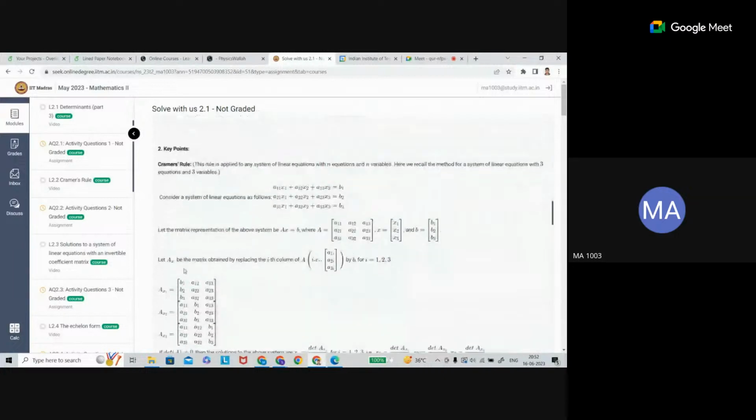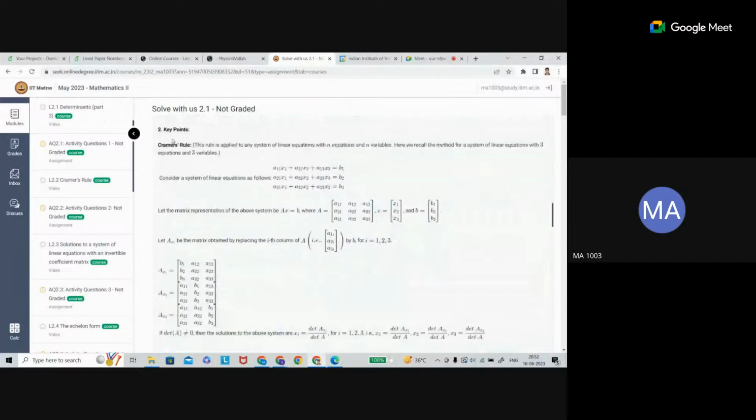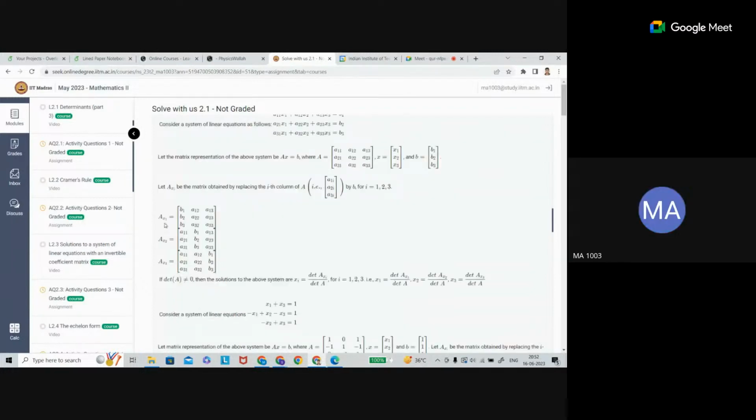Let's say I'm showing you the second key point. You see that this is your system of linear equations in 3 variables, so 3 equations are needed. Now see how it is. I wrote A1, A2, A3, but it's better to write the matrices as Ax1, similarly Ax2, similarly Ax3.